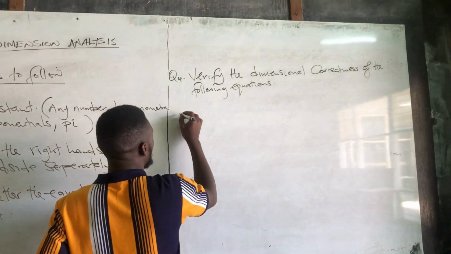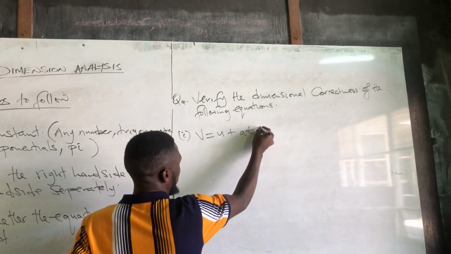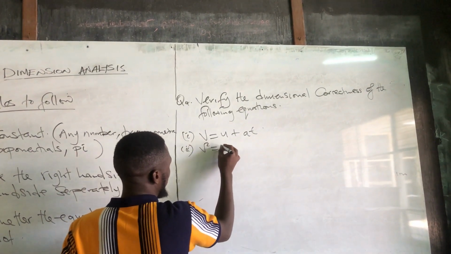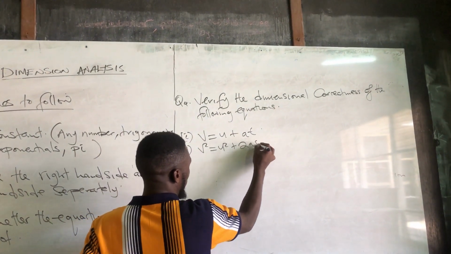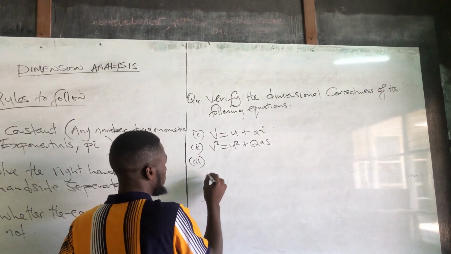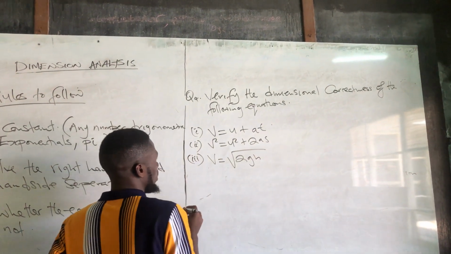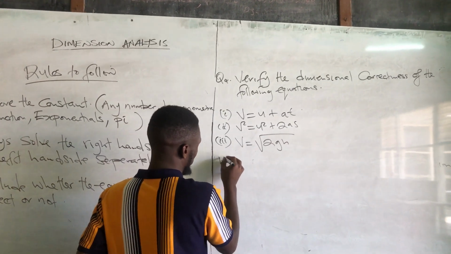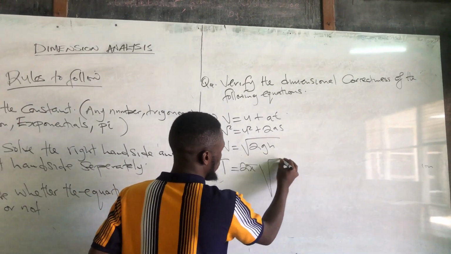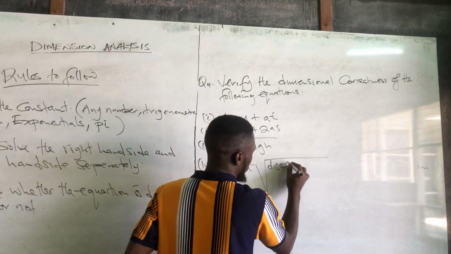So let's say the first one, V is equal to U plus at. Second one, V squared equals U squared plus 2aS. The third one, V is equal to the square root of 2gh. What's the next one? Let's say T, which is the period, equals 2 pi square root of displacement over acceleration.